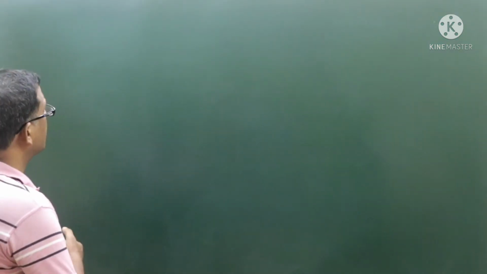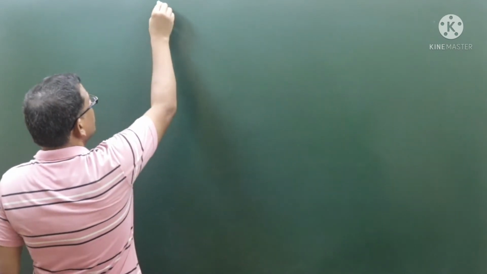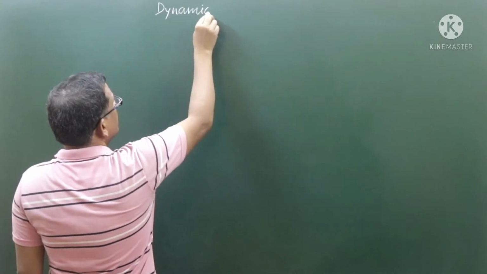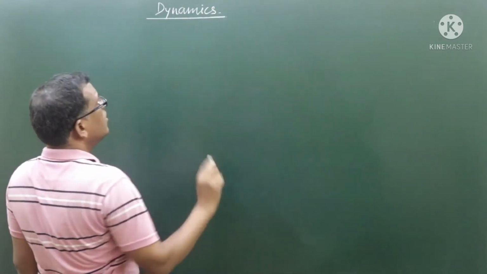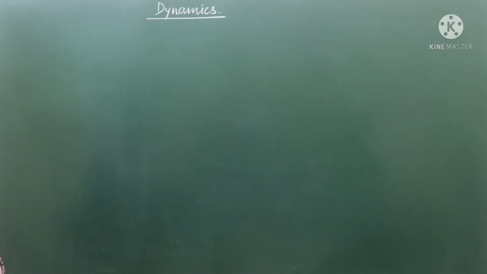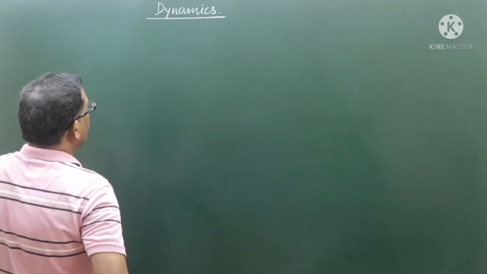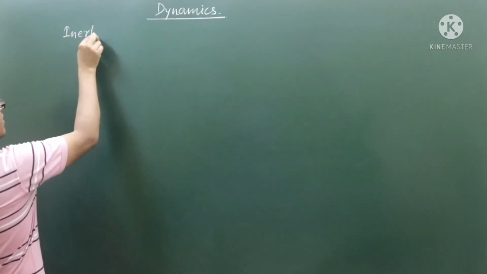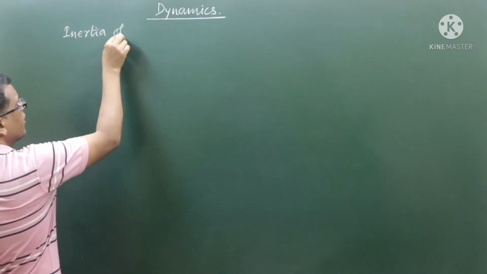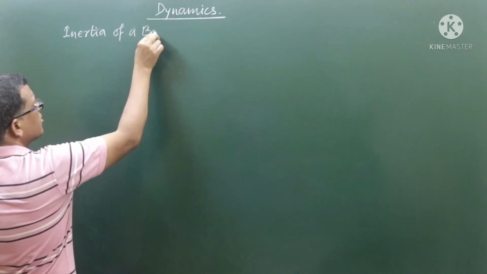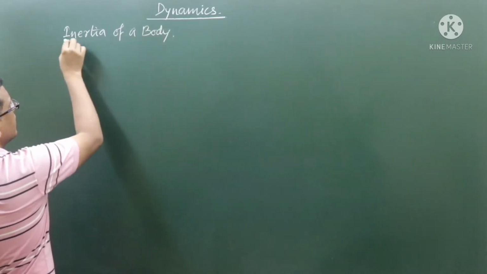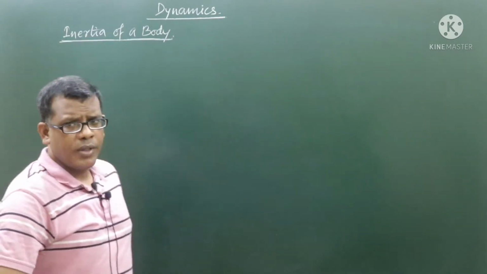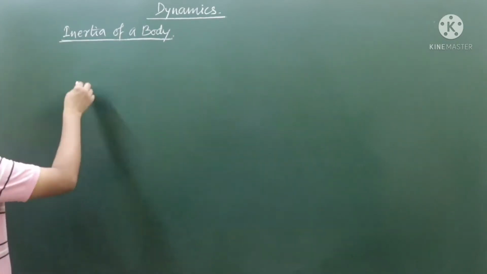Our discussion is on dynamics. So first of all, at the very beginning of the dynamics discussion, we will talk about the inertia of a body. Earlier also, while discussing the state of motion, I discussed something about inertia. So can you tell me what is inertia of a body?